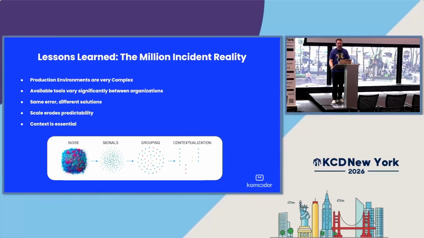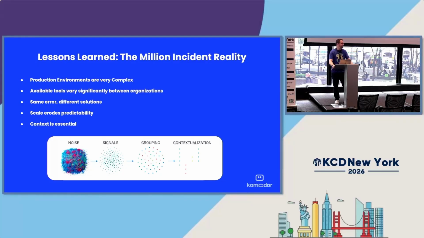Scale erodes predictability. The larger your company is, the more unpredictable this is going to become. We found it very simple to spin up one cluster with a couple nodes and a couple deployments and monitor and figure it out in a test environment. But once we got to that enterprise scale, where we were managing a dozen different clusters, hundreds of nodes, and thousands of deployments, it gets out of hand very fast. And a lot of troubleshooting is done by individuals. So they've got to have the expertise to be able to handle all of these various cases, often on their own or with very limited help from others, hoping you have the best SRE for the job, so to speak, to resolve them. Context is essential.